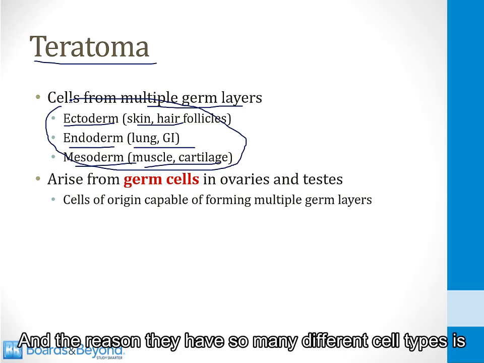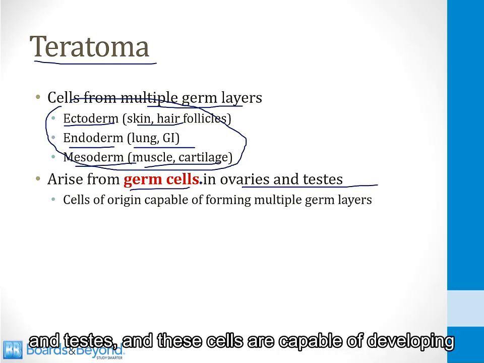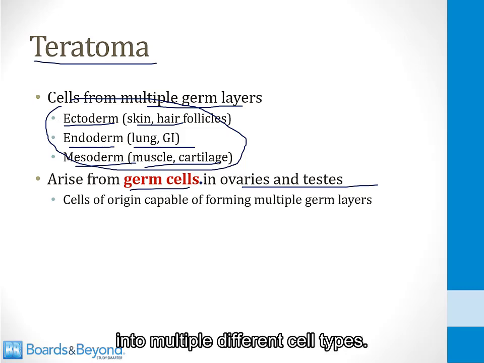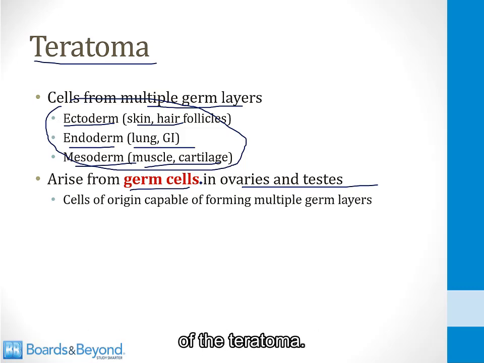And the reason they have so many different cell types is because they arise from germ cells in the ovaries and testes, and these cells are capable of developing into multiple different cell types, and that's why they form all the different cell types of the teratoma.